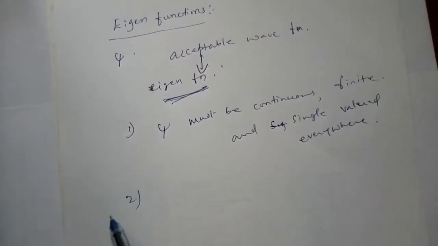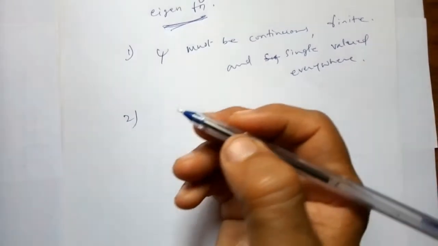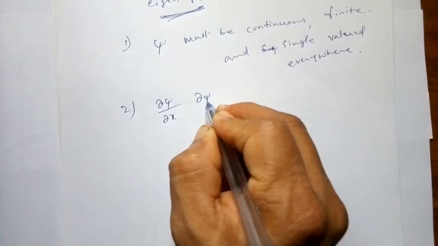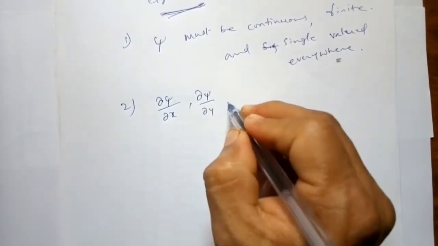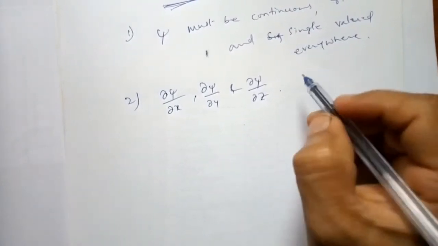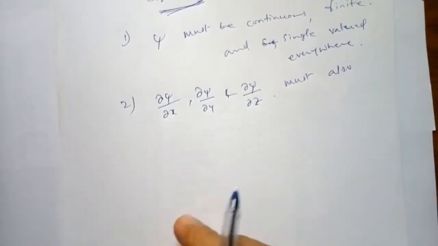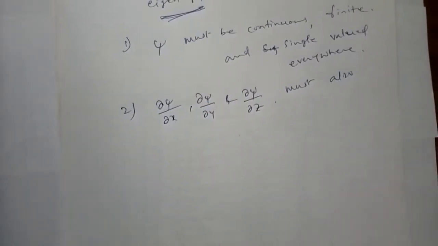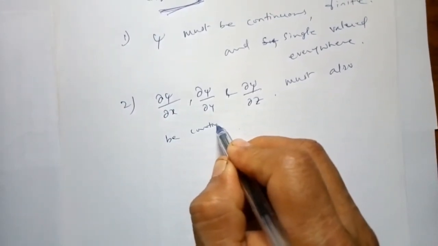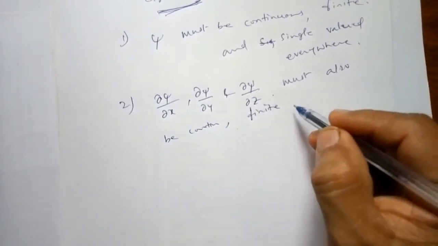The second property: its first partial derivatives, dou psi by dou x, dou psi by dou y, and dou psi by dou z, must also be continuous, finite, and single valued.